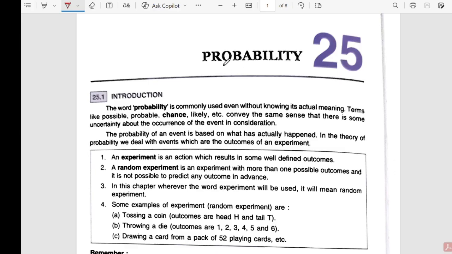Let's understand this chapter. Okay, probability. So the word probability means chances, how likely something is to happen. For example, when we toss a coin, we don't know whether it will be head or tail. So that uncertainty, उसी uncertainty को हम बोलते हैं probability.